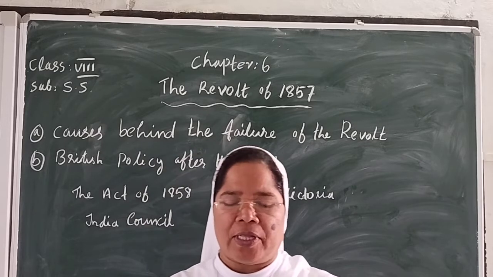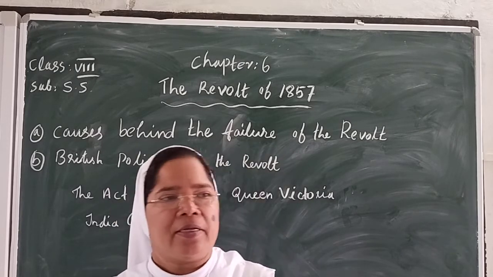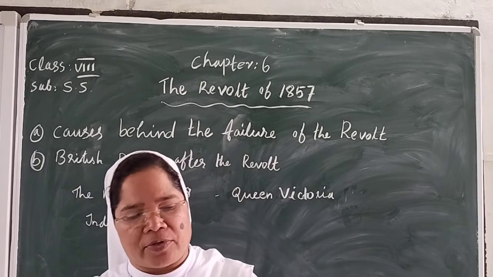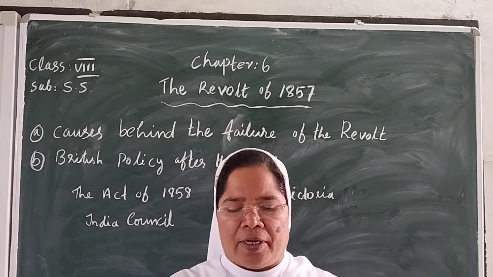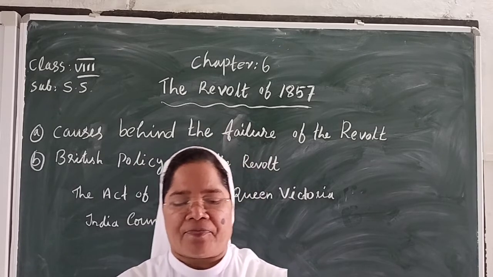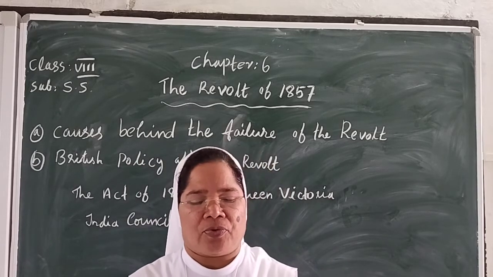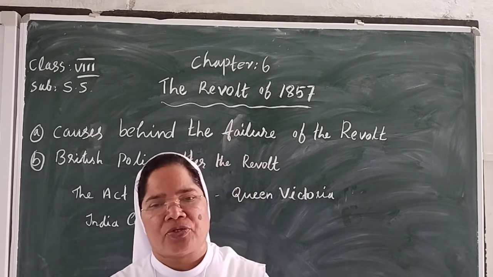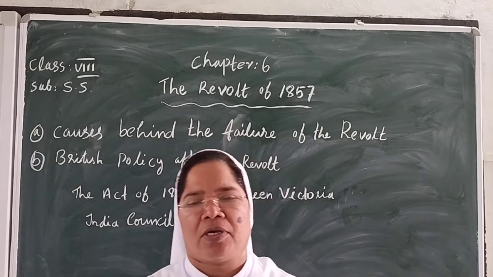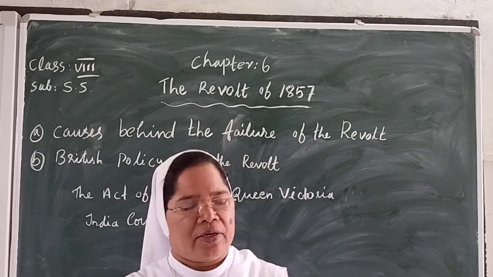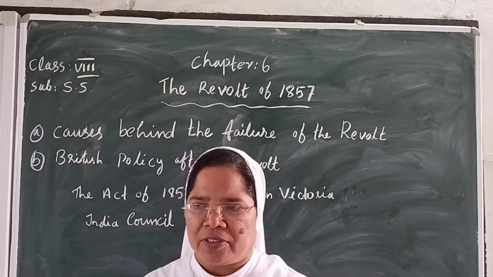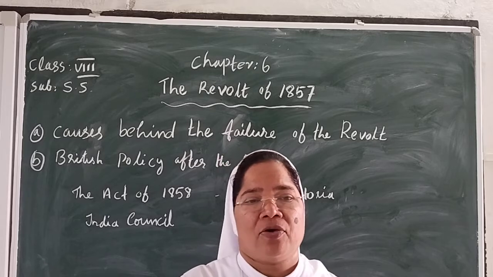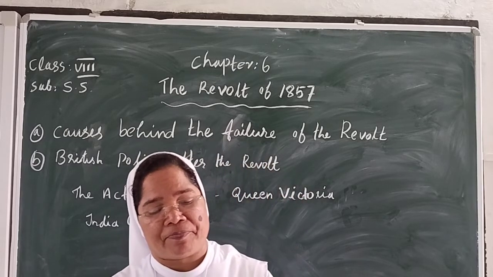In the previous lesson, we studied that Mangal Pandey and some sepoys started the revolt. But the revolt of 1857, the first big challenge to British rule, failed due to many reasons. Most of the soldiers died and some were arrested. Let us see the reasons for the failure in this passage.